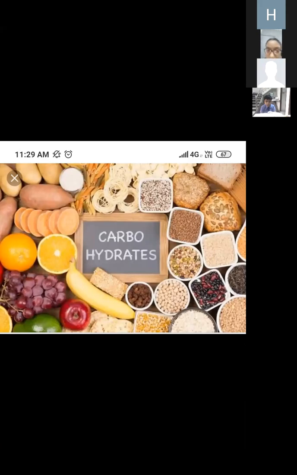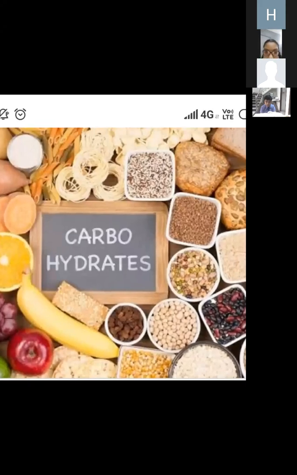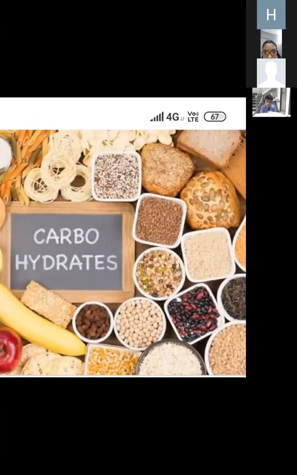You can see now the image of carbohydrate. In carbohydrates, mainly there are two parts: starch and sugar. So starch and sugar are the two types of carbohydrates. And the food items which contain carbohydrates are, you can see this rajma, all kinds of fruits like bananas, grapes.